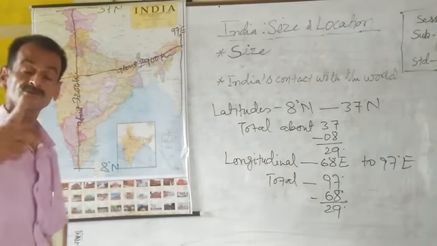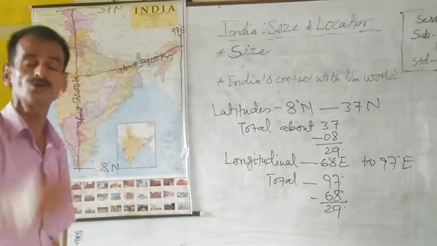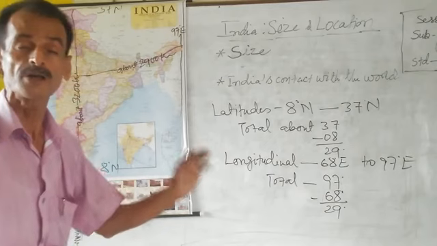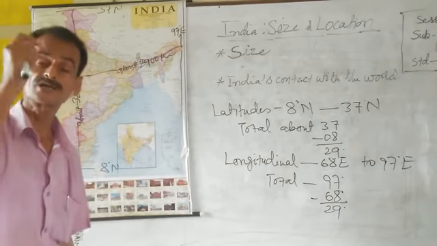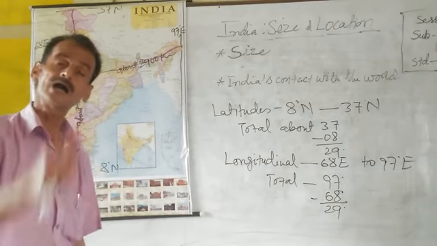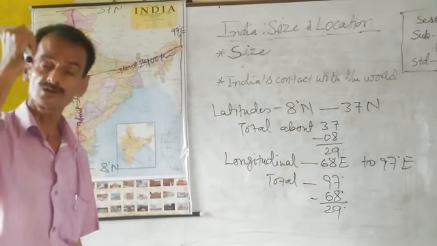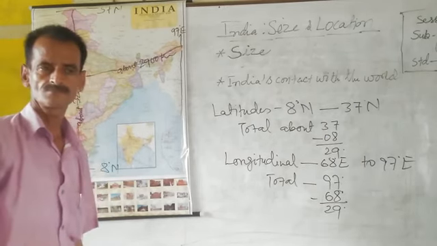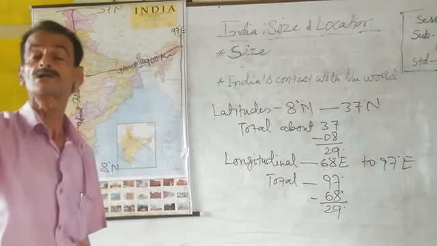That is why this longitude which passes through Mirzapur in Uttar Pradesh, 82.5 degrees east, is the standard meridian for India, and it is giving your time for the entire country. This is called the standard time for India.